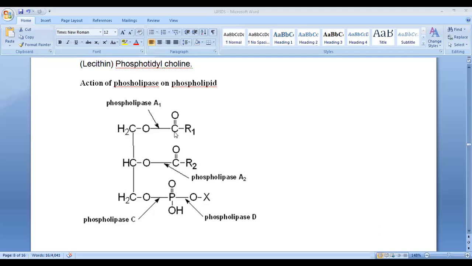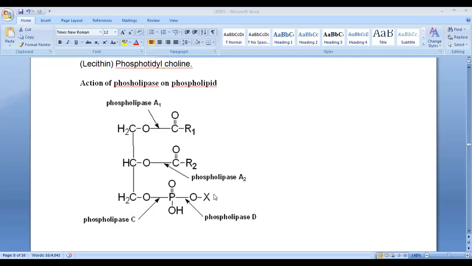So I'm saying that phospholipase, there are 4 types, A1, A2 and B. B is same like A2, C and D. Is it clear? So now if A works, A works means A1 and A2. So what will be produced then? Fatty acid. Two fatty acids will be produced, and this will be glycerophosphocholine.